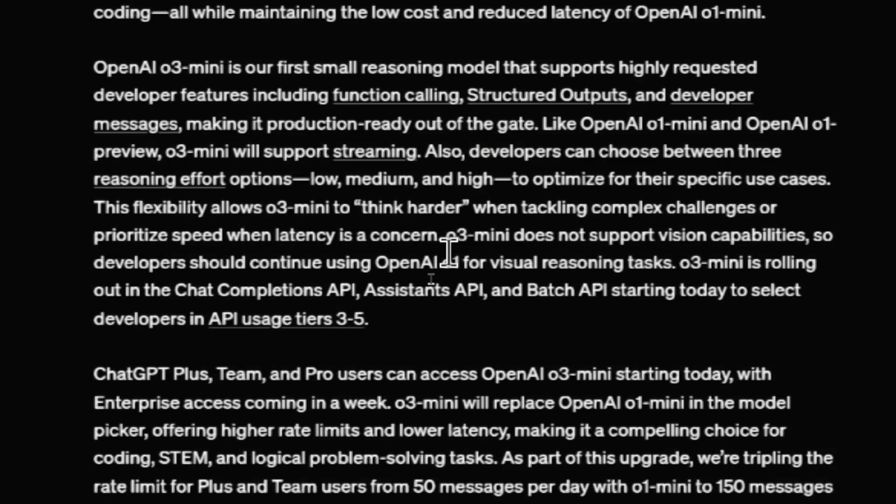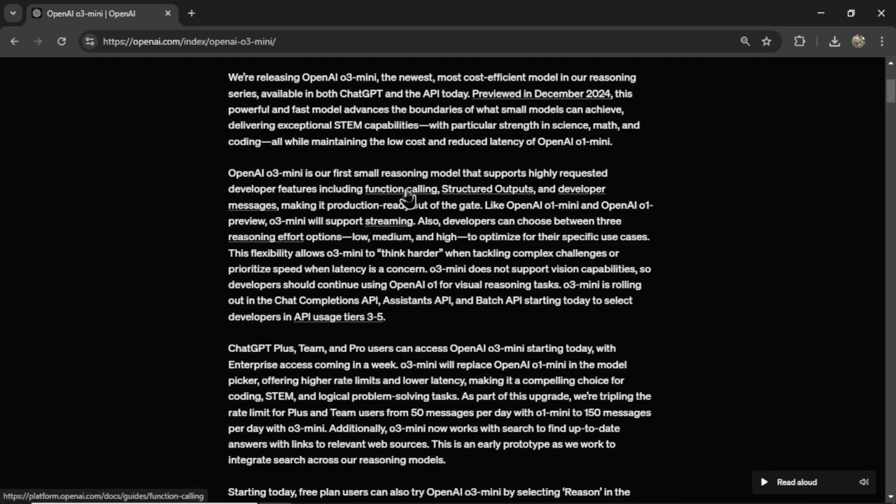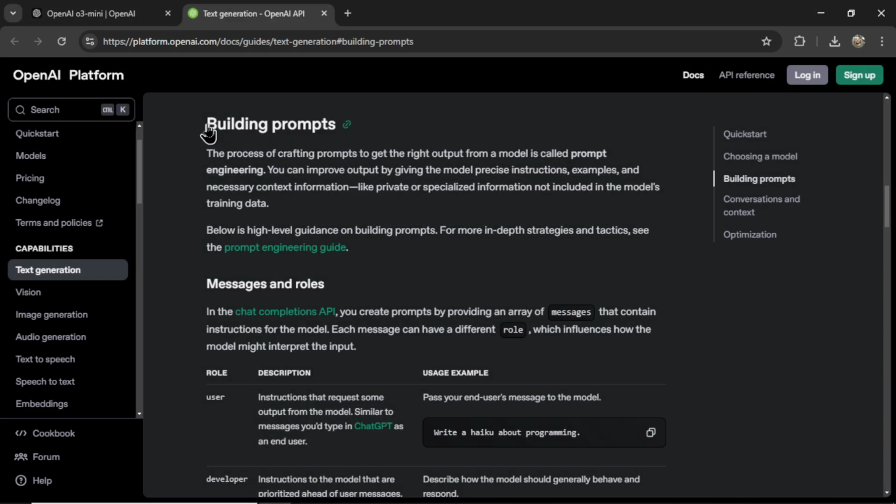OpenAI O3 Mini is our first small reasoning model that supports highly requested developer features including function calling, structured outputs, and developer messages, making it production ready out of the gate. We've talked about function calling and structured outputs on this channel, but let's check out what developer messages is. That link takes us to the building prompts document.